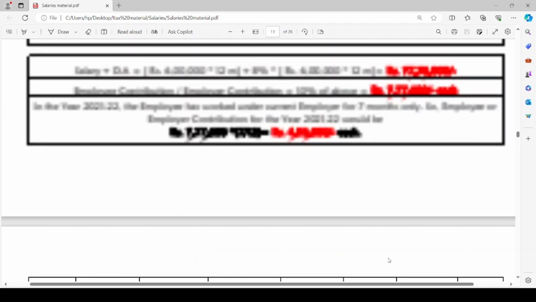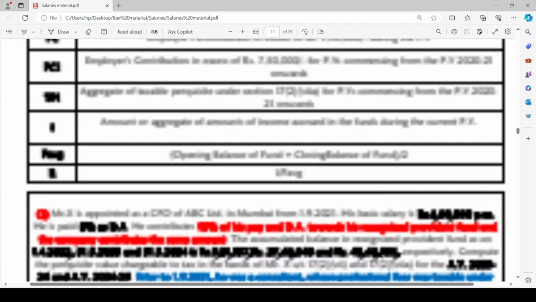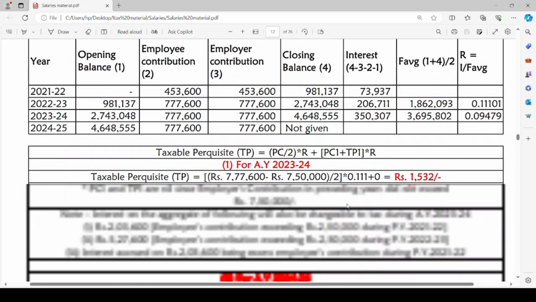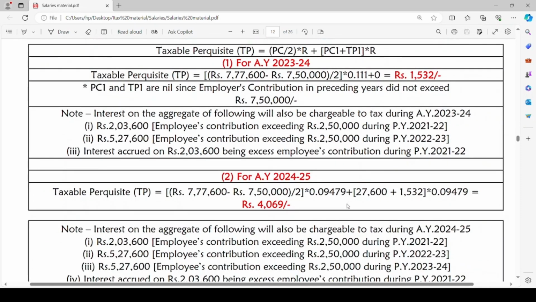Here it is clearly mentioned in the question that the employee Mr. X was a consultant before being employed by ABC Limited and his professional fee was taxable under PGBP. That means this is his first-time contribution towards RPF. Since there is no contribution in the previous years exceeding rupees 7,50,000, we are taking PC1 and TP1 as 0 for assessment year 2023-24.